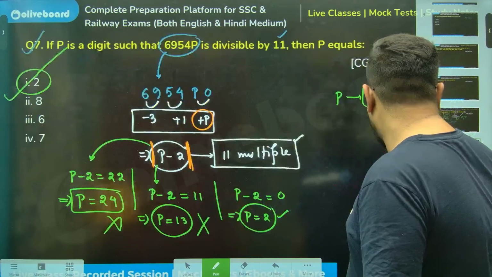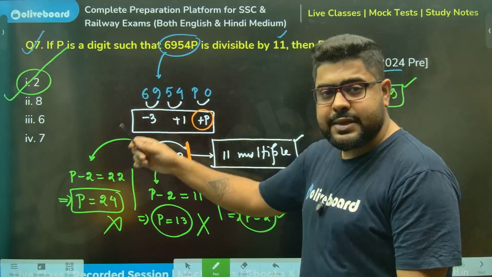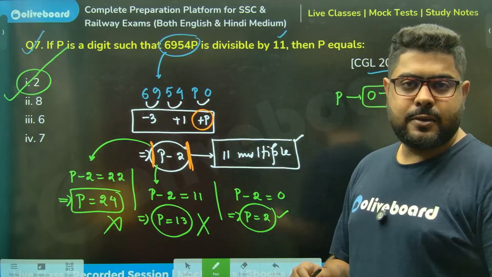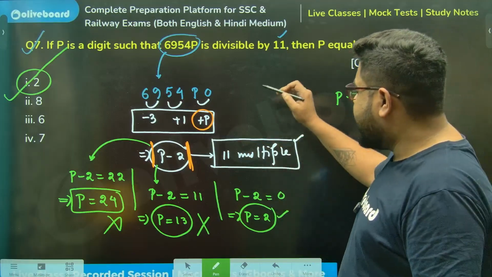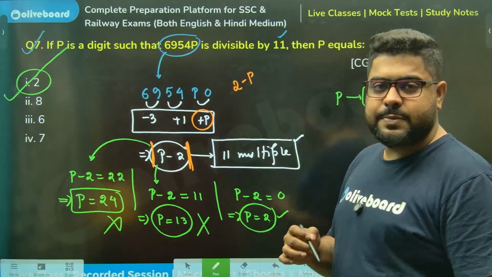But here, once a variable like P is involved, I don't know whether P is greater or 2 is greater. So it can also be P minus 2 instead of 2 minus P.